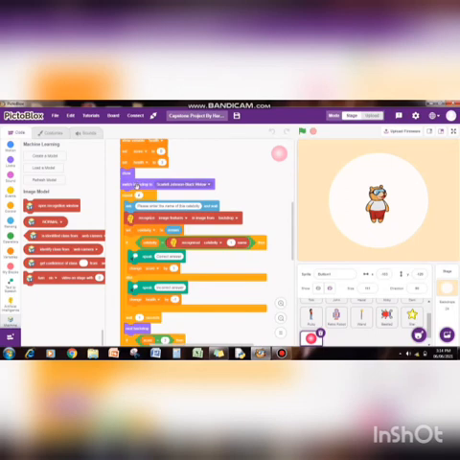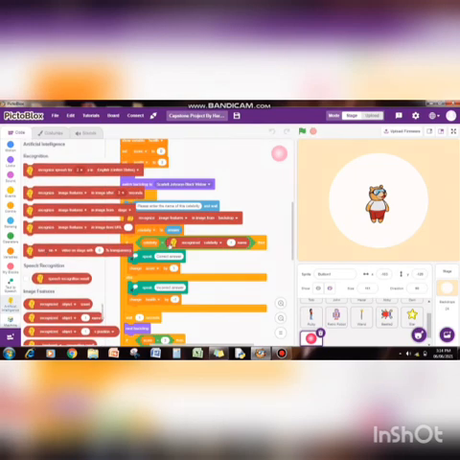Firstly, the backdrop is switched to Scarlett's image. The system recognizes that image from the backdrop using the block recognize image features in image from backdrop, which is present in the artificial intelligence extension.